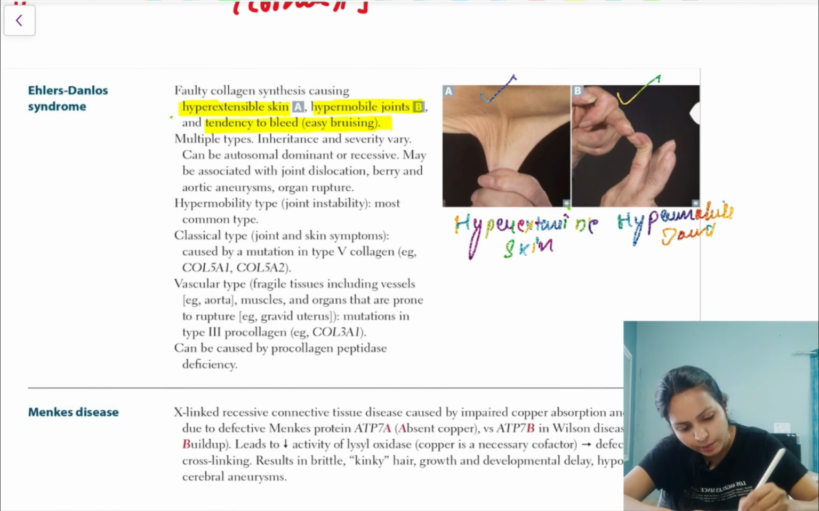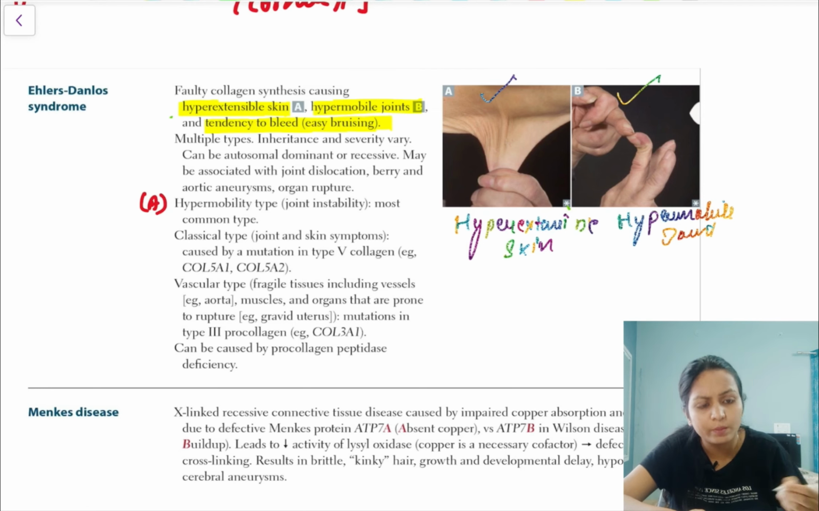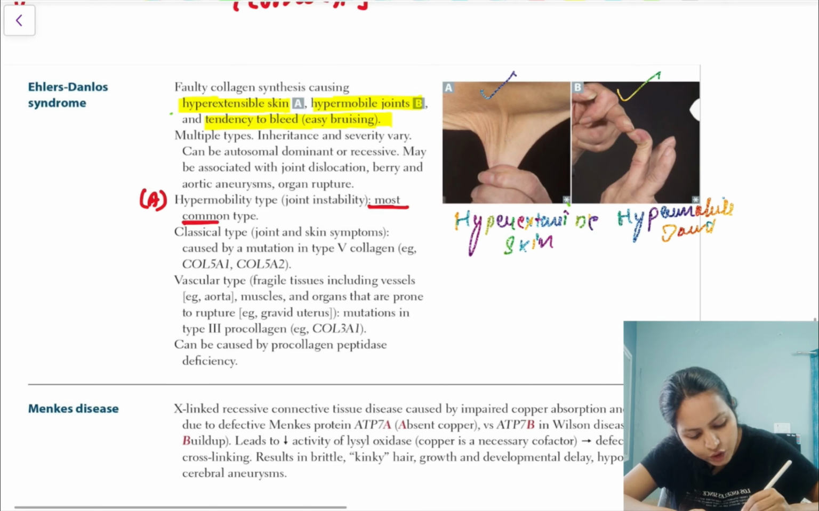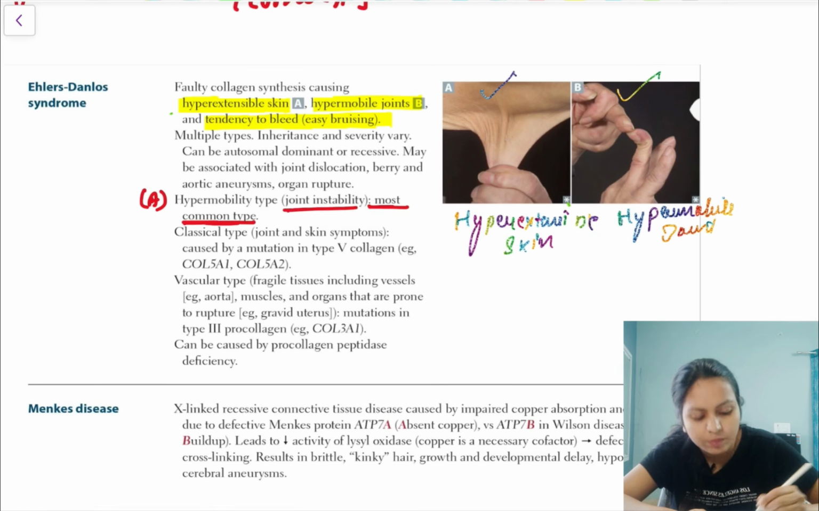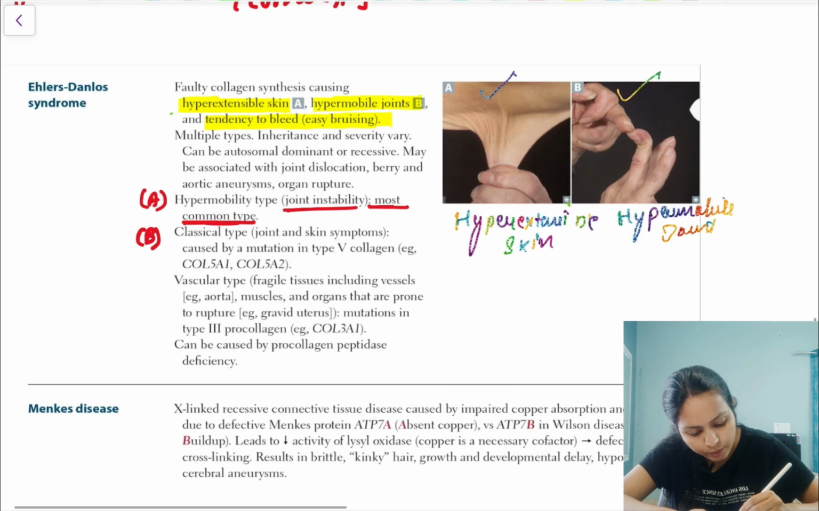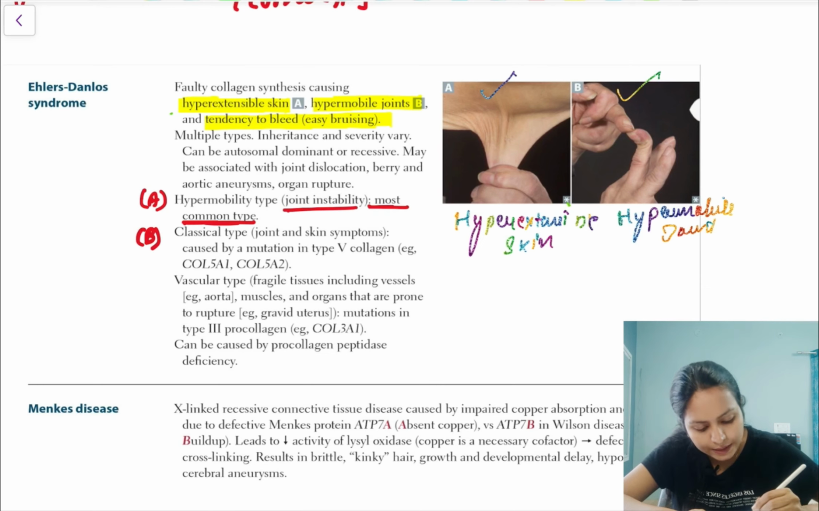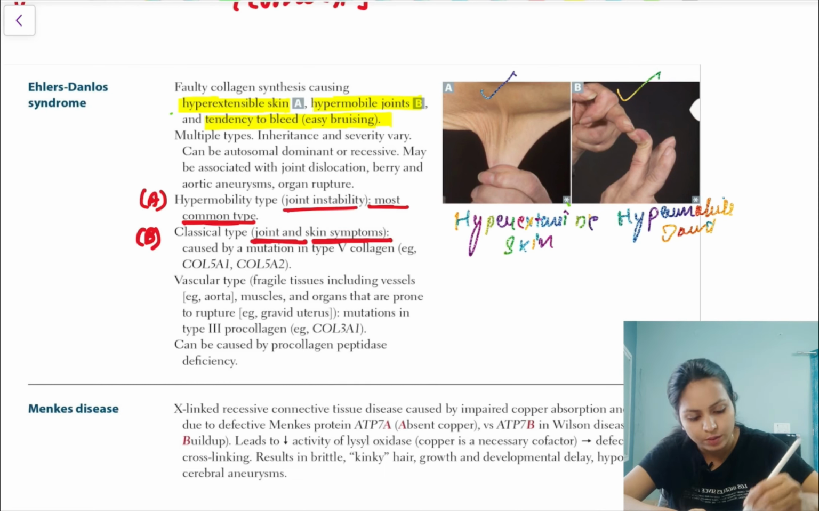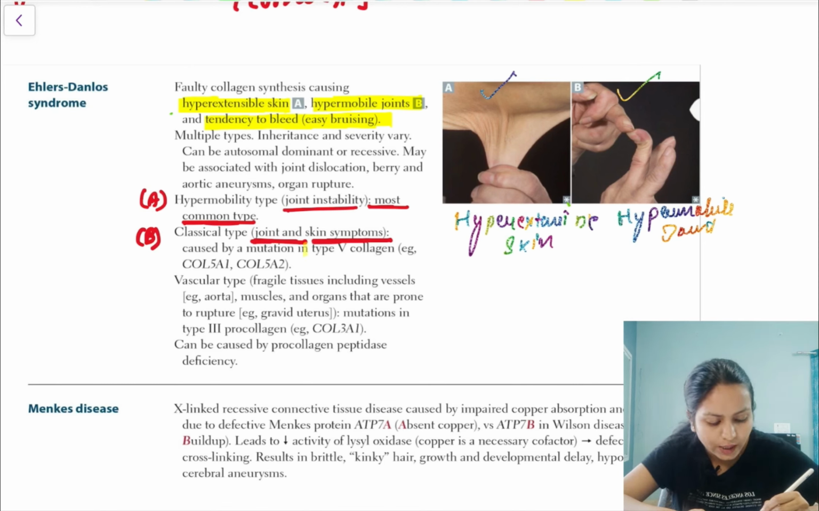So let's study the types. First one is hypermobility type. You can remember, it is the most common type. Only joint instability, joint hypermobility will be present. Next, the classical type that you should remember. Along with joint involvement, you have hyperextensible skin also. Here what you should remember is the collagen type. It's type 5 collagen. So how to remember? Type 5, so COL5. COL5A1 and A2.